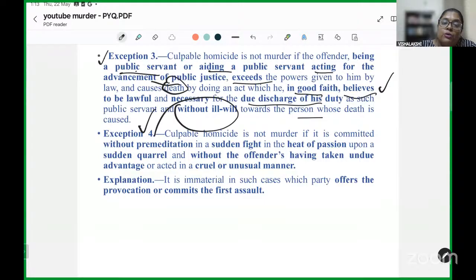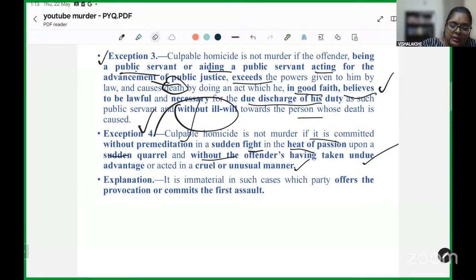Exception 4 says culpable homicide is not murder if it is committed without premeditation, in a sudden fight, in the heat of passion, upon a sudden quarrel, without the offender having taken undue advantage or acted in a cruel or unusual manner.